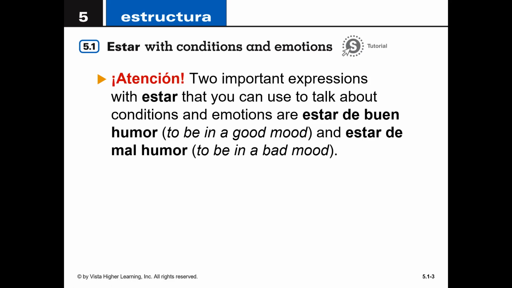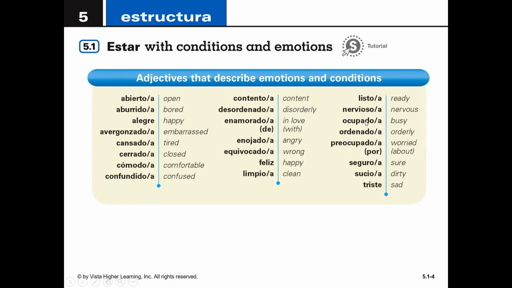So two important expressions with estar that we can use to talk about conditions and emotions are estar de buen humor and estar de mal humor. And these are invariable, meaning that you only change the verb form. So you would say, yo estoy de buen humor, or estoy de mal humor, or tú estás de buen humor, tú estás de mal humor, meaning that there's no gender or number here. Nosotros estamos de buen humor, it's still singular. Ustedes están de mal humor. You don't have to say males humores or anything like that.